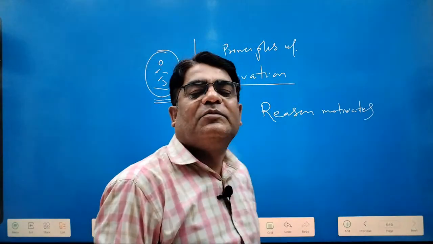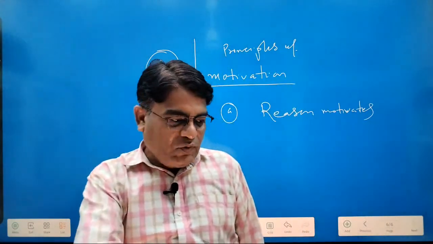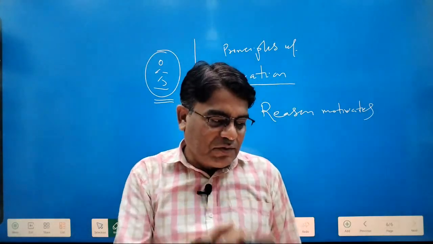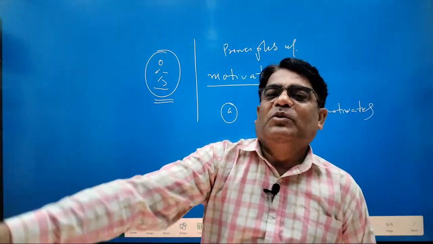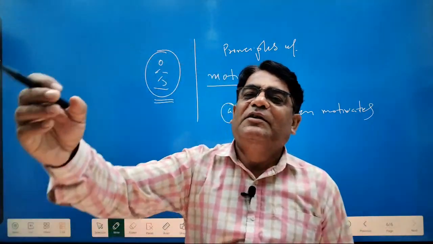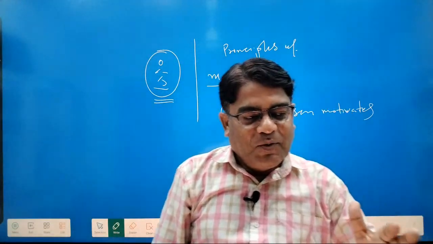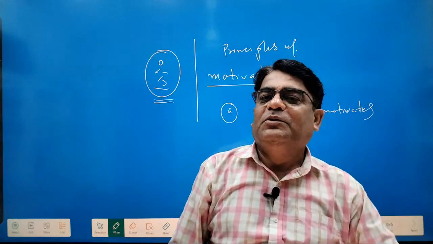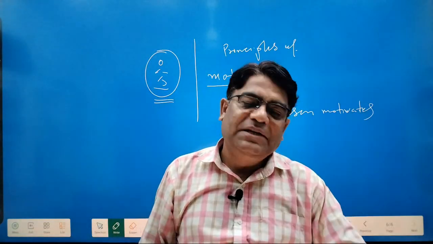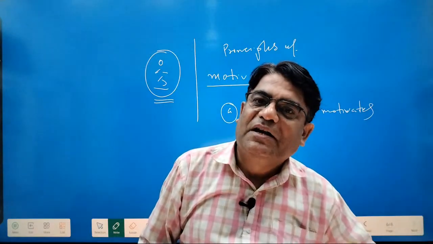Reason motivates. What does it mean? They say, why you should do this thing? I have taken a contemporary example. Prashant Kishore is telling, or some other political party say, why you should do this thing? So, when you have a reason, we are human beings, rational beings. We feel motivated from that side.